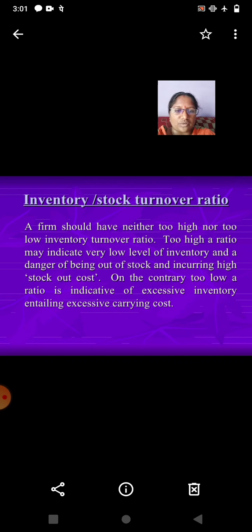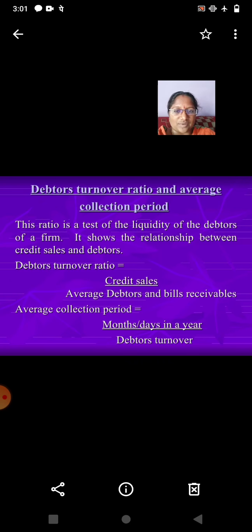Now, inventory stock turnover ratio. A firm should have neither too high nor too low an inventory turnover ratio. Too high a ratio may indicate a very low level of inventory and a danger of being out of stock and incurring high stock-out cost. On the contrary, too low a ratio is indicative of excessive inventory entailing excessive carrying cost.